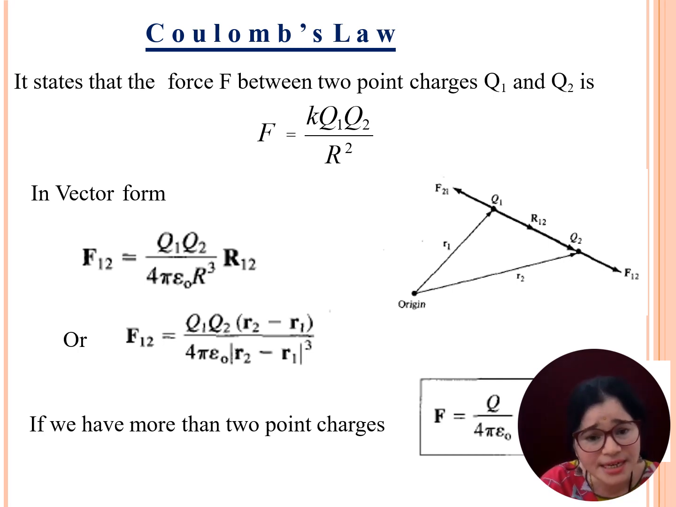This electric field intensity is nothing but force per unit charge, and that force is Coulomb's force. So this is our fundamental Coulomb's law equation, F equals Q1 Q2 by R square. In vector form, this is my equation: F12 equals Q1 Q2 (R2 minus R1) by 4 pi epsilon naught |R2 minus R1| whole cube. This is my final expression. Let me go to the next slide.